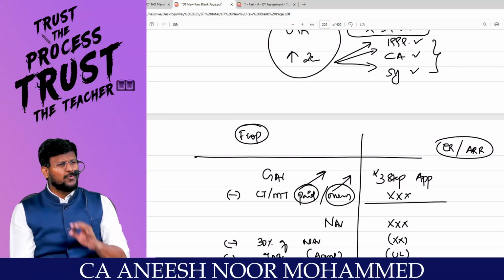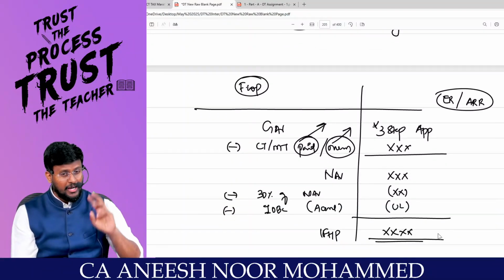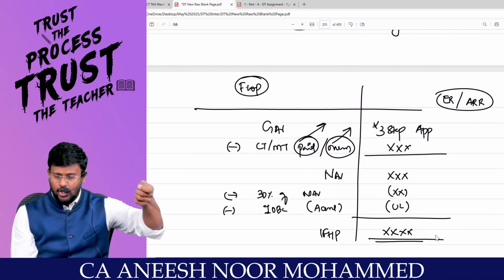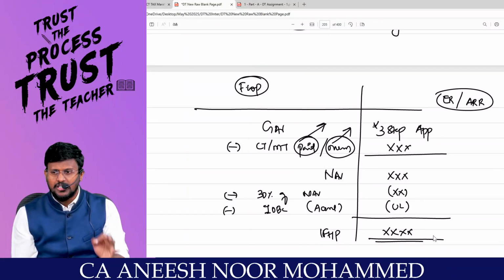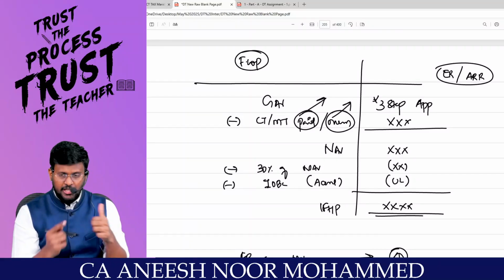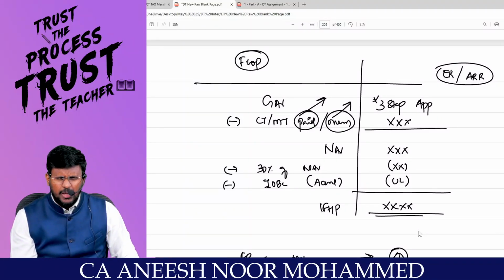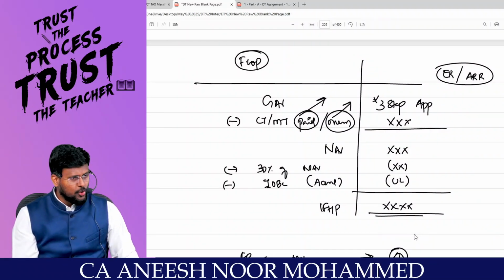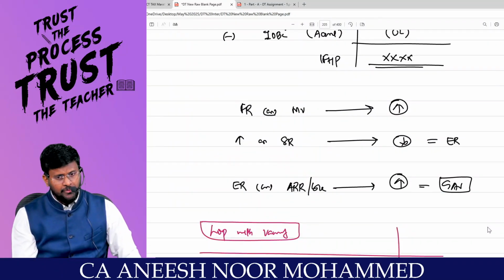If the property is a fully let out property, it is again a 5-step approach. Sir, GAV will be a 3-step approach. Fair rent or municipal value, whichever is higher, or standard rent, whichever is lower. That answer is called the expected rent. Then actual rent received or receivable, whichever is higher. Can you reduce municipal tax? Yes, it should be paid, and it should be paid by the owner. You will get the answer as NAV. Can you reduce 30% of NAV? Yes, sir. Can you reduce IOBC? How much? Unlimited. You will get the answer as income from house property.